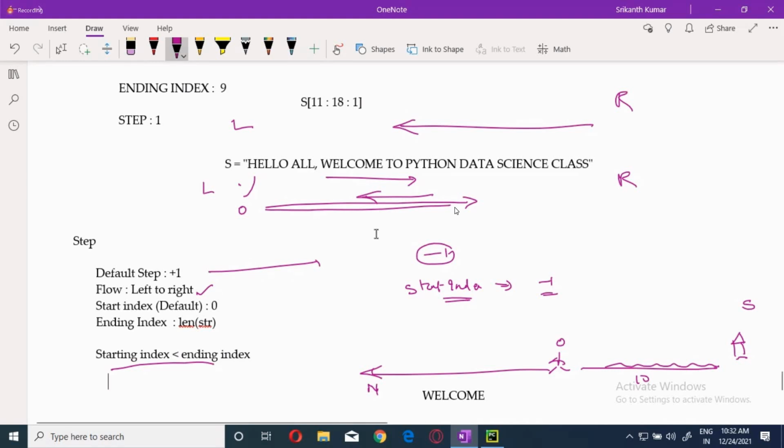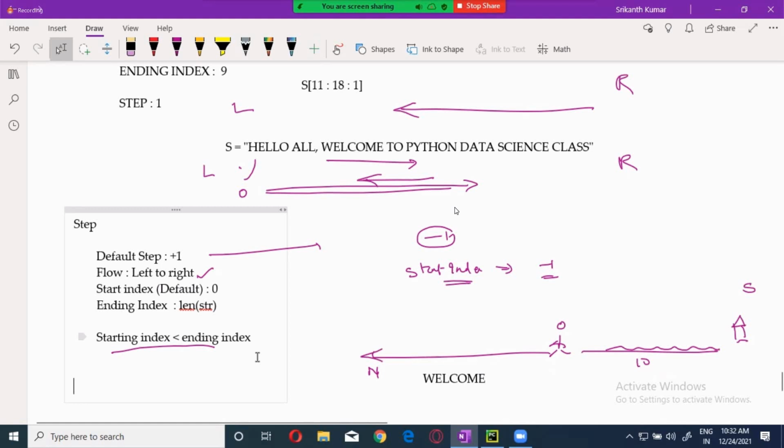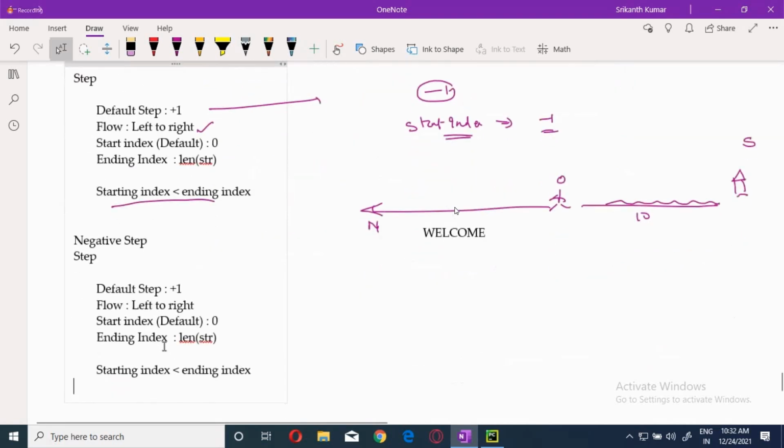Okay, now let's do it with the negative, guys. Negative step, sorry. We are almost spending a whole class on this. Now this is not a default one. You have to give it. Now you gave the step over here, a negative step. It can be anything: -2, -1, -5, anything. When the step is negative, what is the flow?